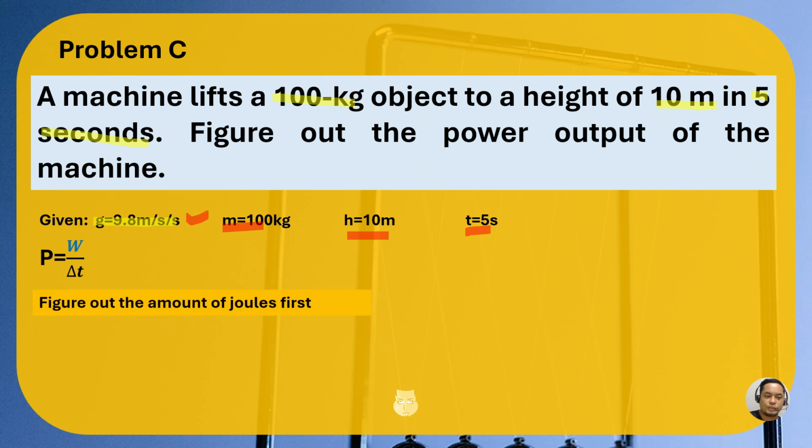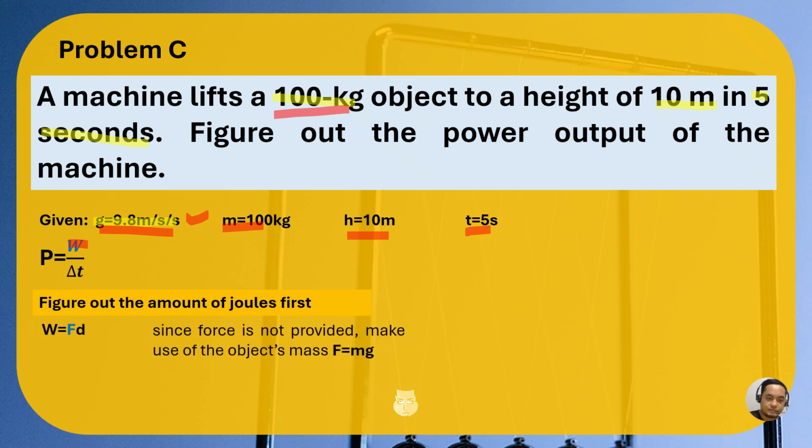Since we do not have the value of work yet, all you have to do is figure out the joules first. And remember, in my previous slides, force is equal to mg, right? Mass multiplied by our gravity, 9.8. So that's how we can get the work or our joules there.